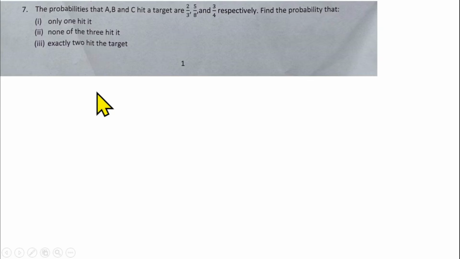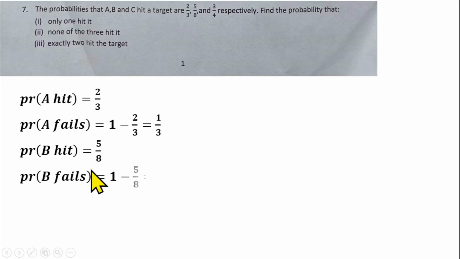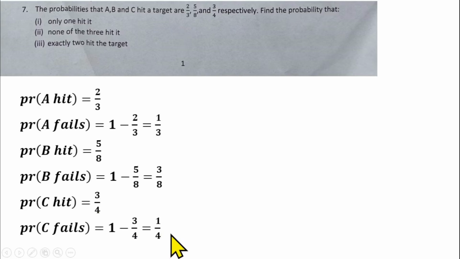The first thing to do is this: the probability of A hitting the target is 2 over 3. That means we need to find the probability that A fails to hit the target, which is 1 minus the probability that he hits the target, giving 1 over 3. The same for B hitting the target, which is 5 over 8. The probability that B fails is 1 minus 5 over 8, which is 3 over 8. The probability that C hits the target is 3 over 4, so the probability that C fails is 1 minus 3 over 4, which is 1 over 4.